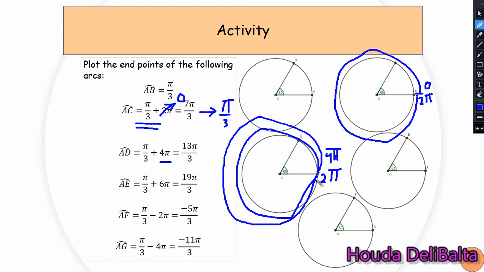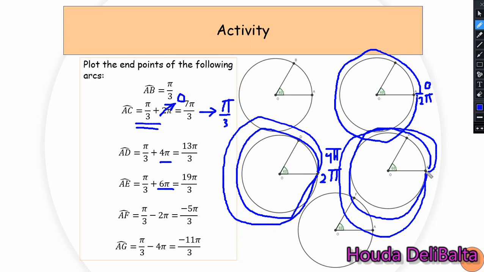So every time I move an even number times pi, I'm going back to 0. Similarly here, 6 pi is as if I moved one turn, then a second turn, then a third turn. So 6 pi is actually 3 times 2 pi, and each 2 pi represents a complete turn.